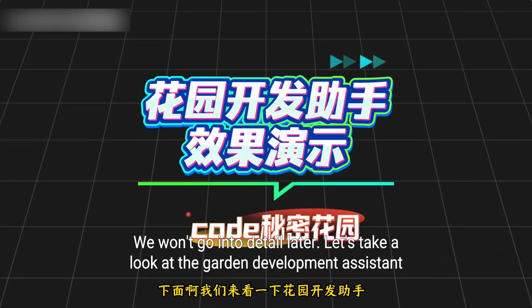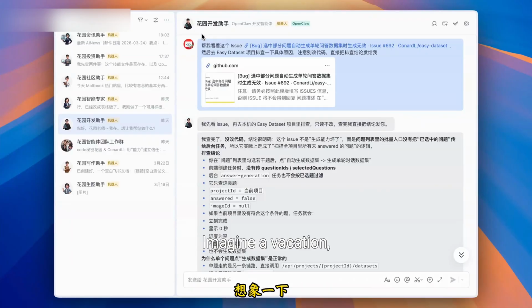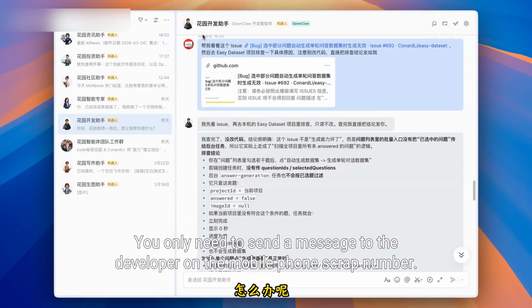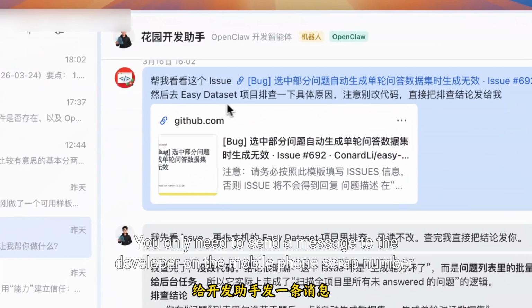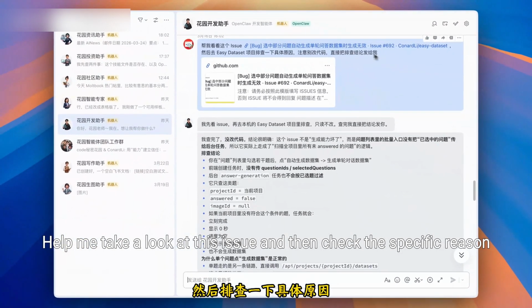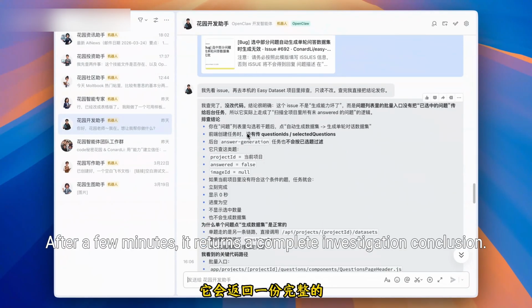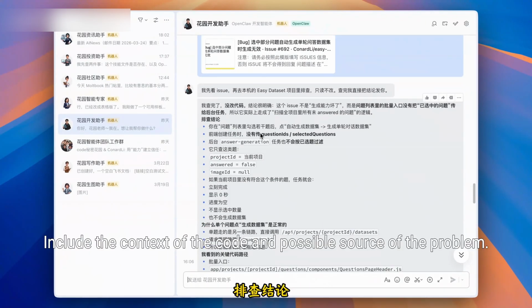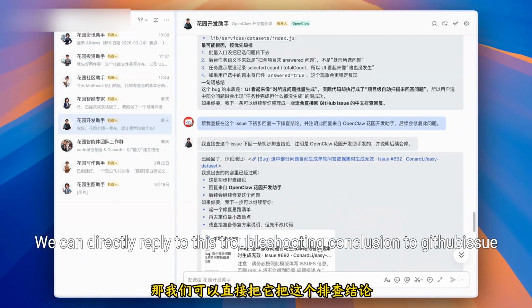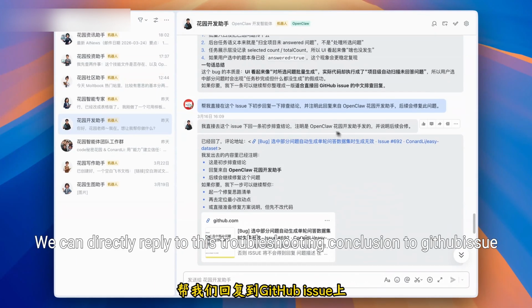Let's take a look at the Garden Development Assistant. Imagine on a vacation, I received a GitHub issue from the homepage project, and I didn't bring my computer with me. What to do? You only need to send a message to the developer on the mobile phone. Help me take a look at this issue, and then check the specific reason. After a few minutes, it returns a complete investigation conclusion, including the context of the code and the possible source of the problem. We can directly reply with this troubleshooting conclusion to the GitHub issue.